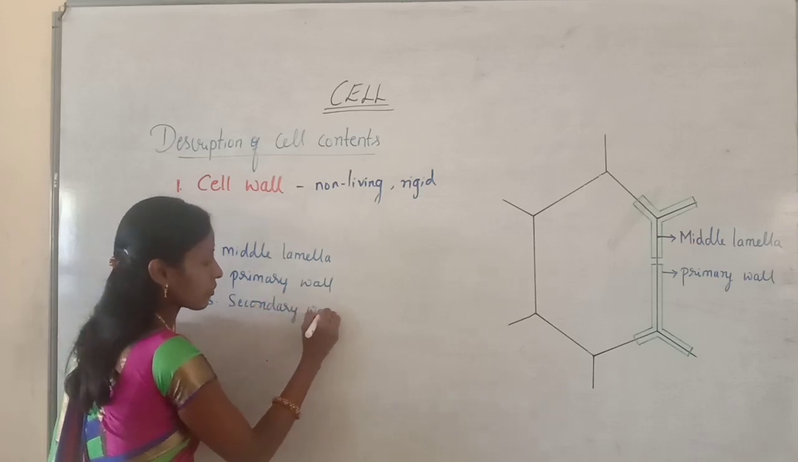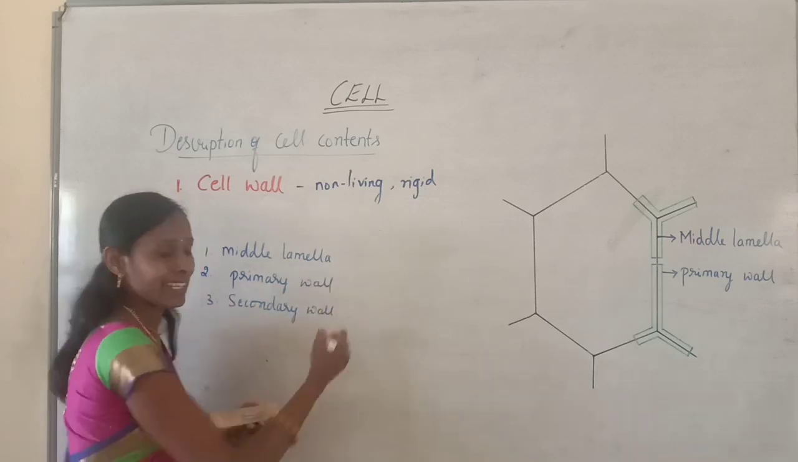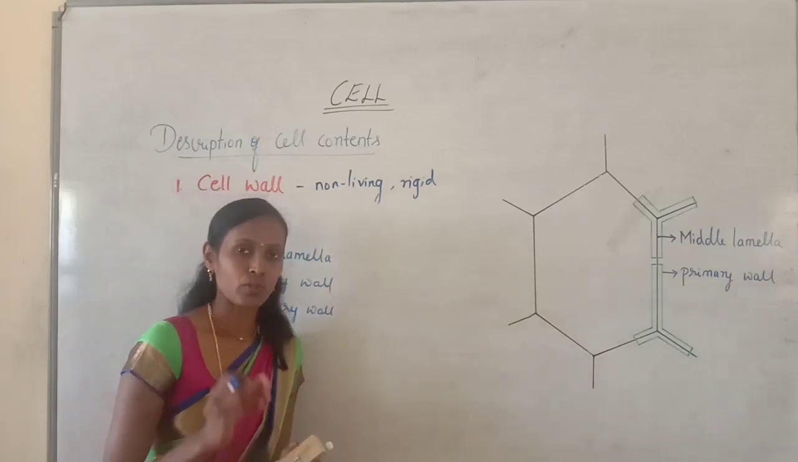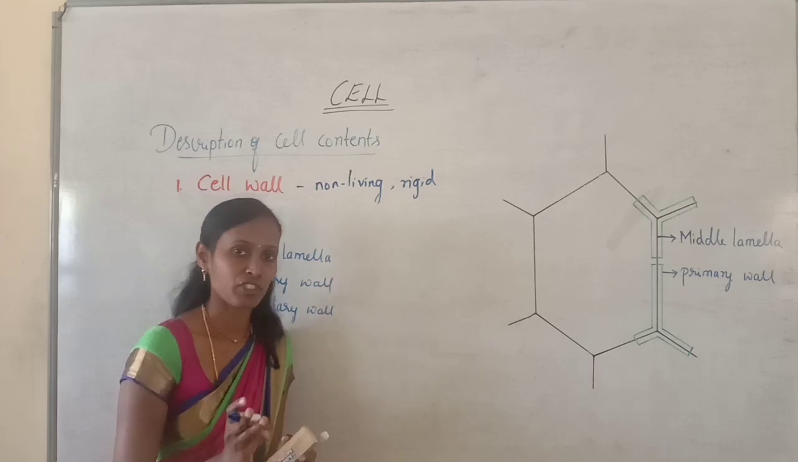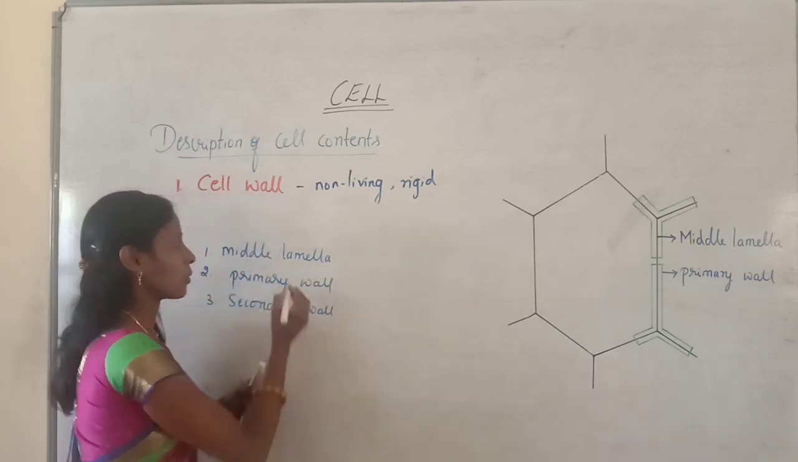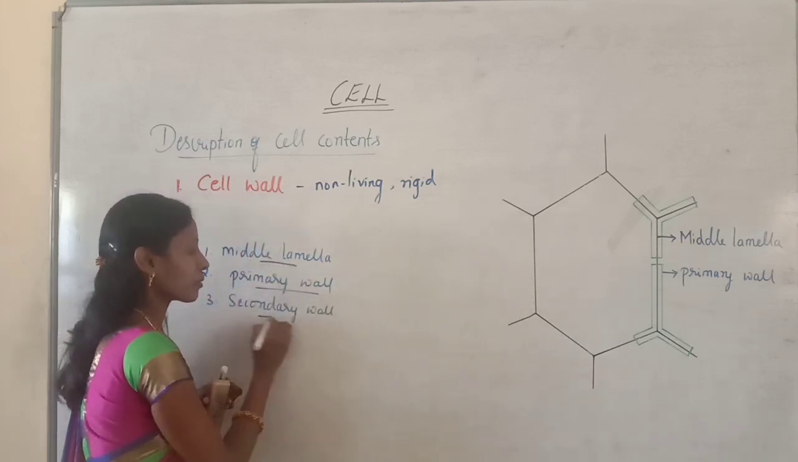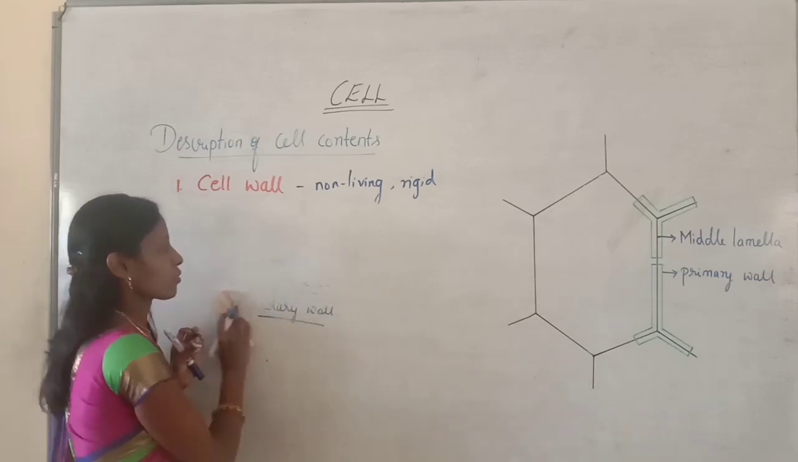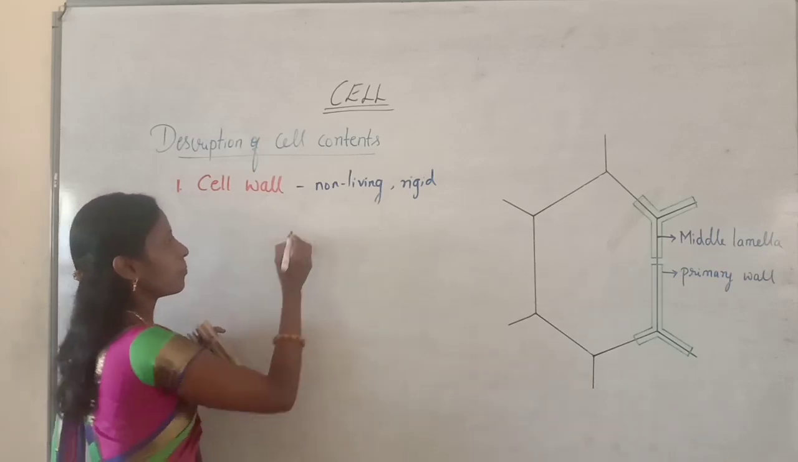So these are very, very important. If you understand these three, you can understand about the cell wall. So here the cell wall is basically differentiated into three layers: the middle lamella, primary wall and secondary wall. We will take one by one. So first we will take up the middle lamella.